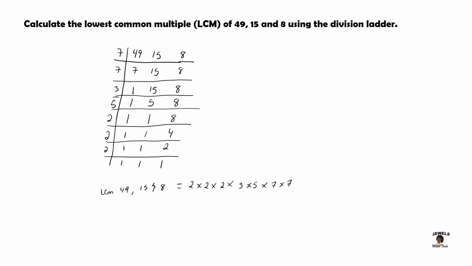And the crazy thing about the LCM is that when you have a group of numbers and you're using the division ladder, you will always have an LCM. Now that number may not always be known to us. The number may not always be a small number. It may even be an outrageous number that we didn't even know was possible. But when using the LCM on the division ladder, we will always have an LCM. Whereas with the factors, you may not always get a highest common factor, but you will always get an LCM.